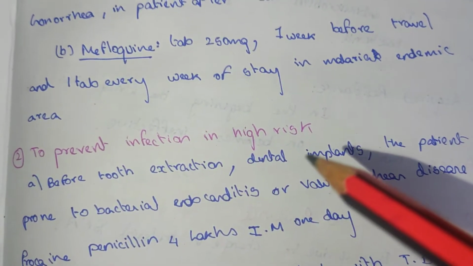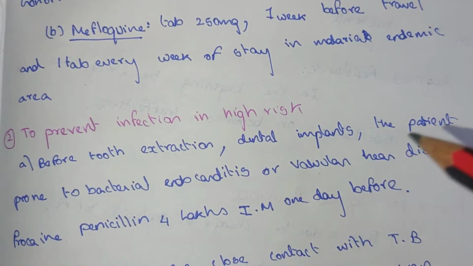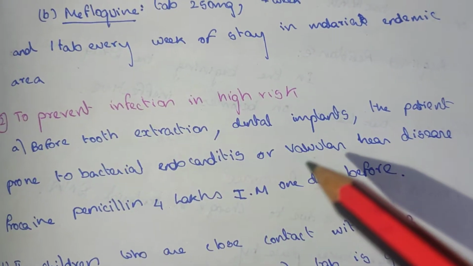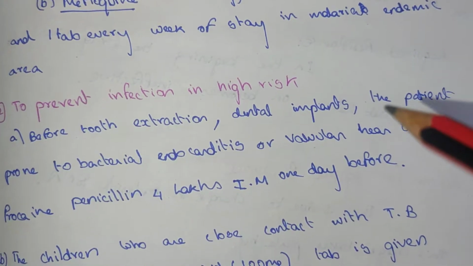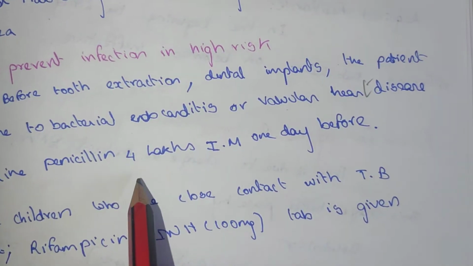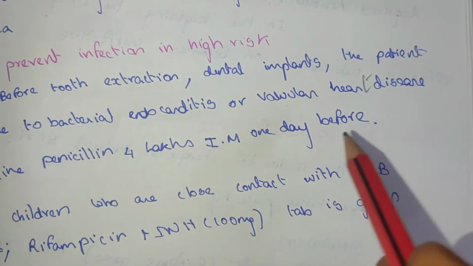To prevent infection in high risk patients, before tooth extraction and dental implant, where the patient is prone to bacterial endocarditis or valvular heart disease, procaine penicillin 4 lakh units is given intramuscularly 1 day before.